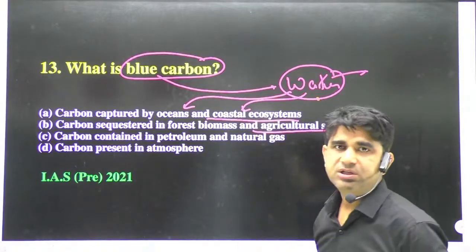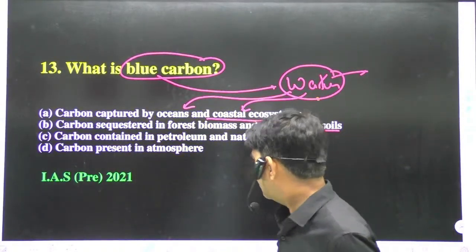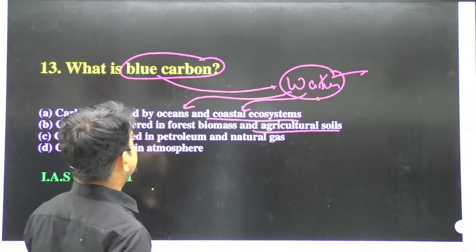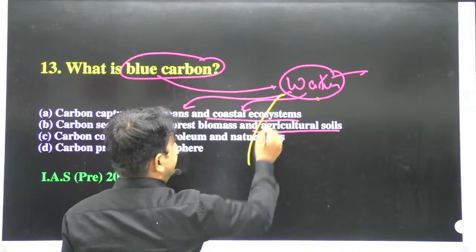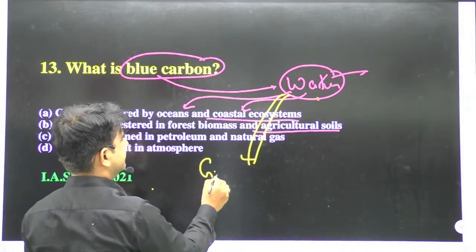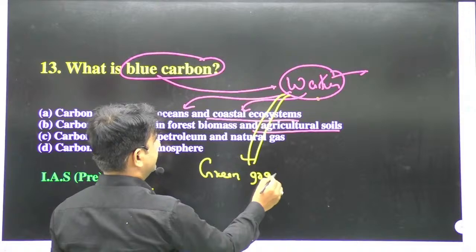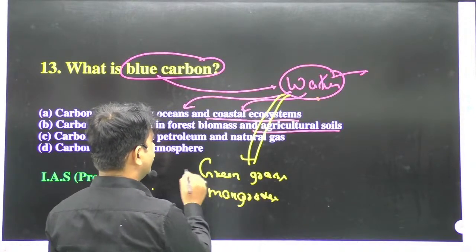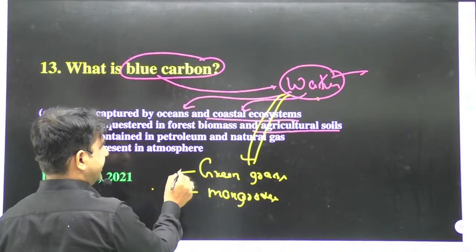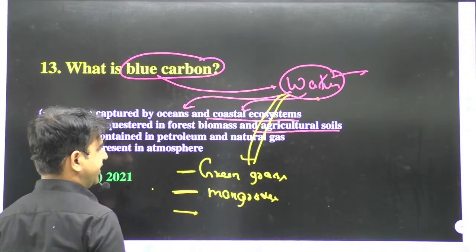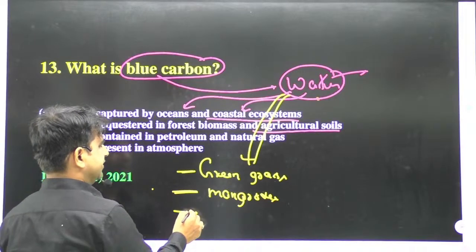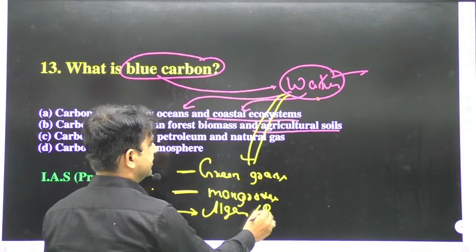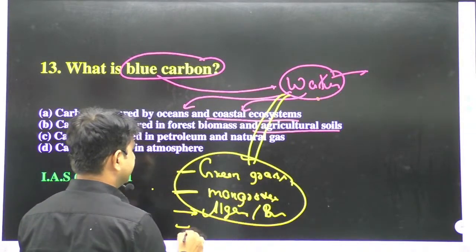So when we talk about blue carbon, in the ocean we have seagrass, mangroves, algae, bryophytes, and various wetlands.